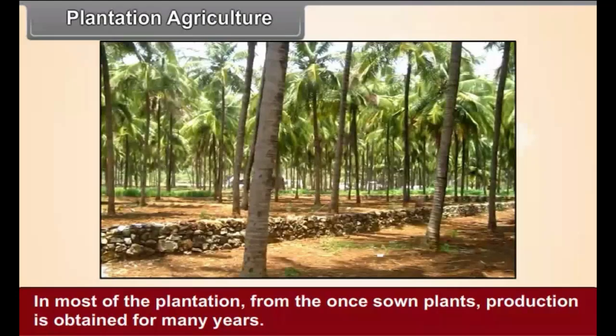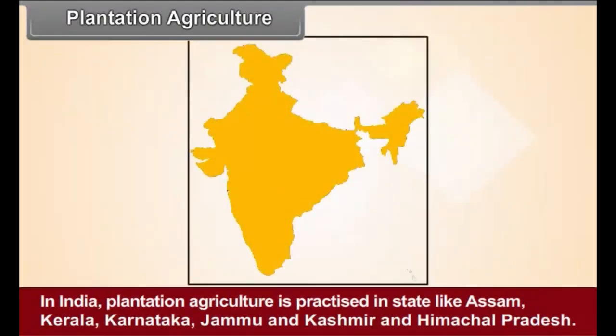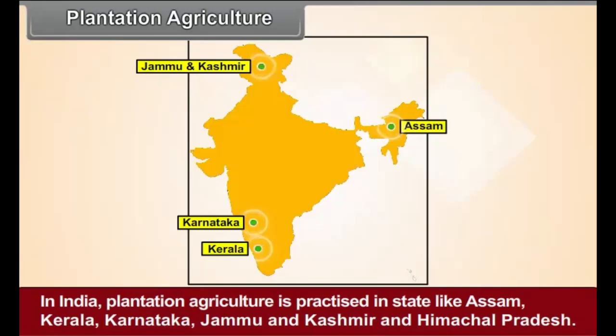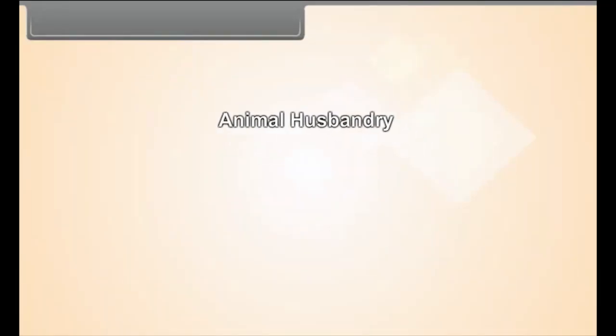In most of the plantations, from once sown plants, production is obtained for many years. In India, plantation agriculture is practiced in states like Assam, Kerala, Karnataka, Jammu and Kashmir, and Himachal Pradesh. Animal husbandry.